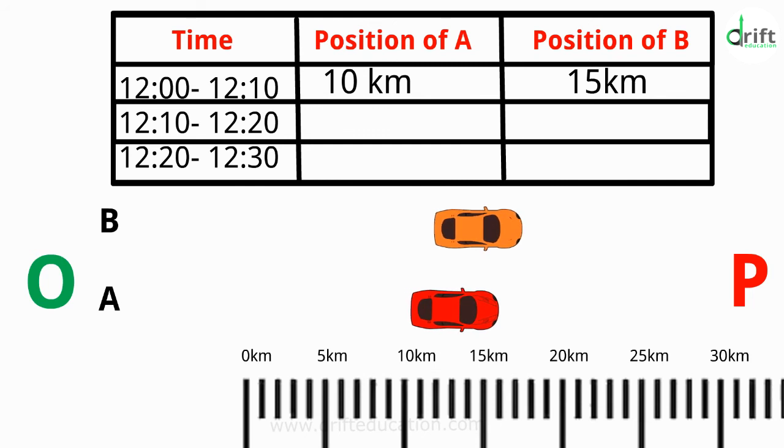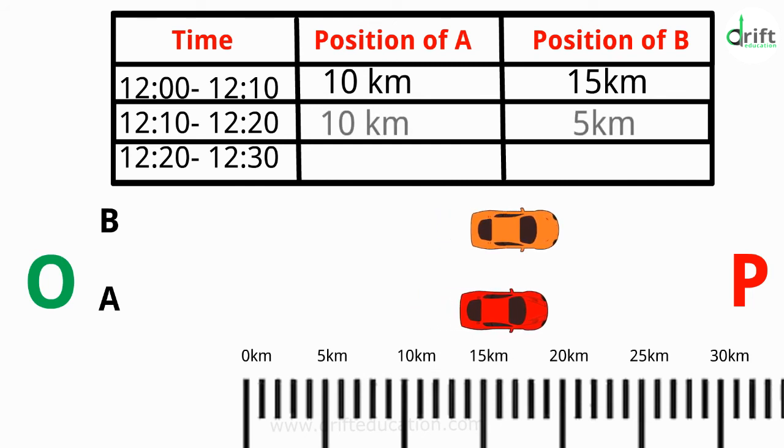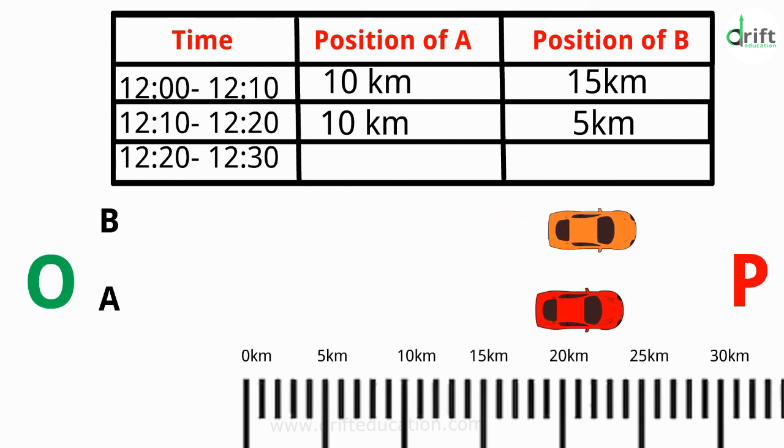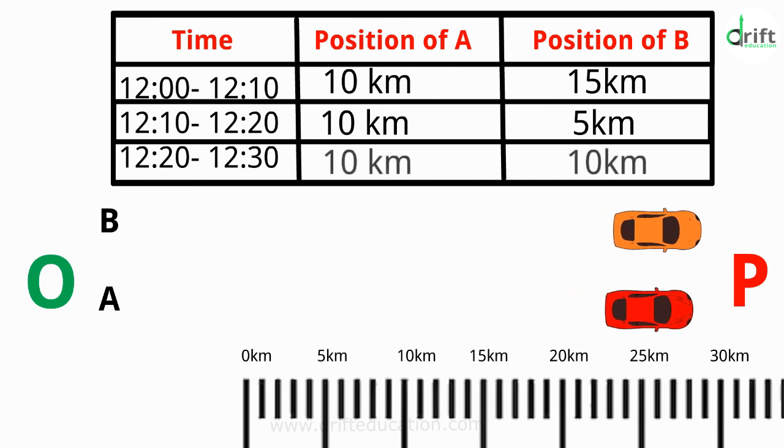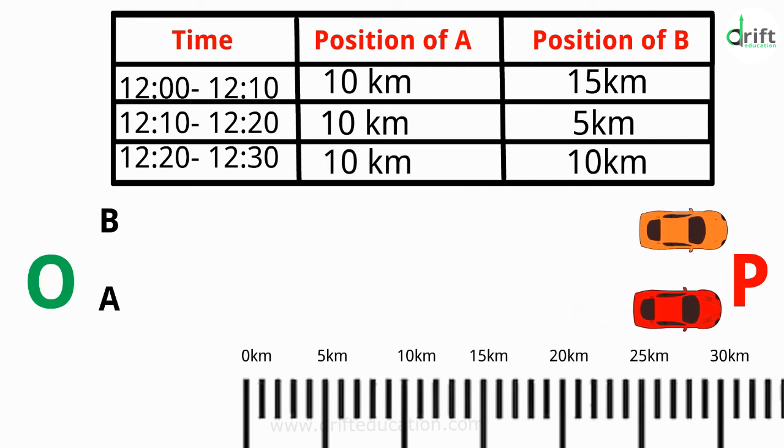Then, from 12:10 pm to 12:20 pm, car A travels 10 km, but car B travels 5 km. Then, again from 12:20 pm to 12:30 pm, both car A and car B travel 10 km each and reach point P at the same time.